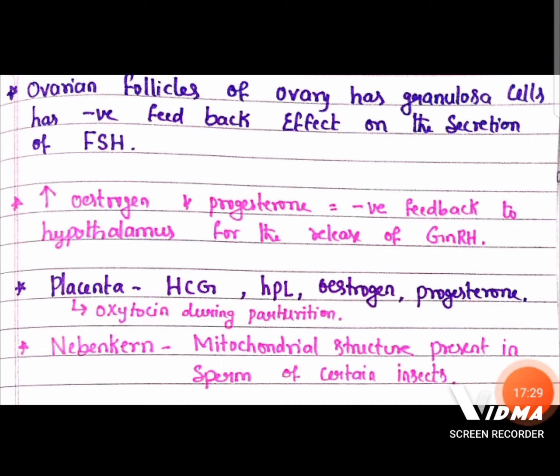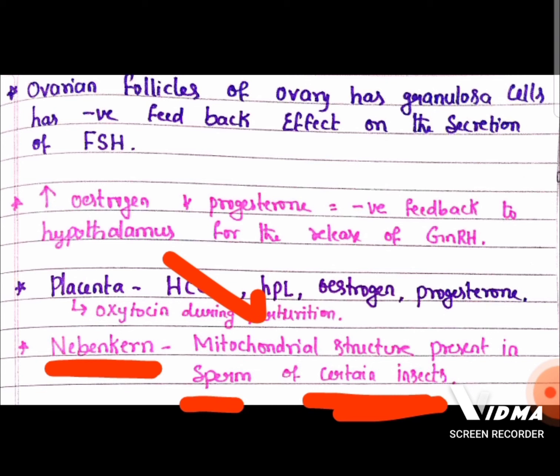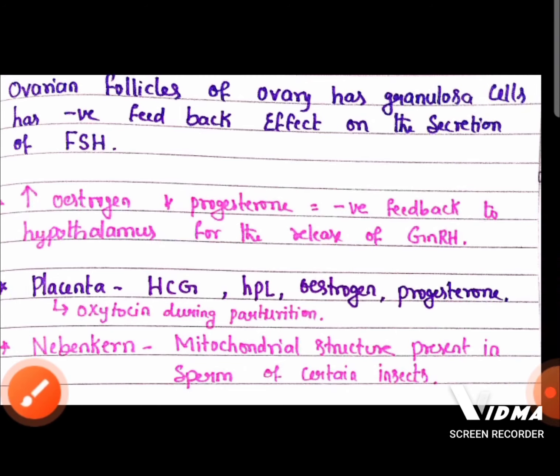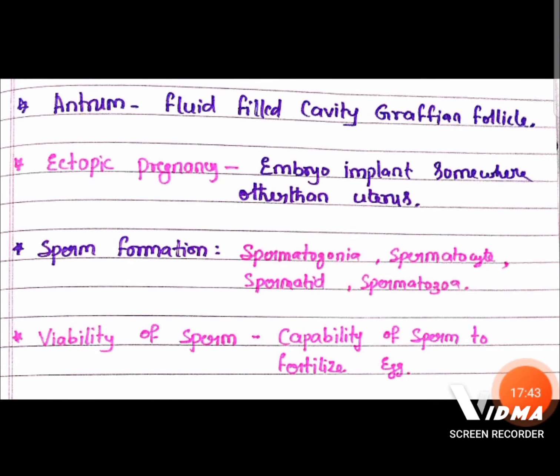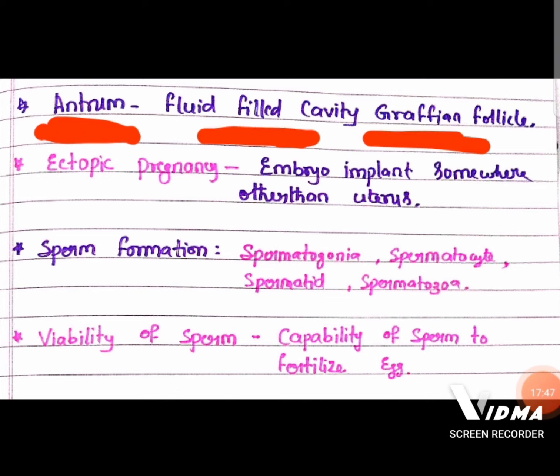And remember, Nebenkern is a mitochondrial structure present in the sperms of certain insects. Certain insects have a structure called Nebenkern, a mitochondrial structure present in the sperms of some insects. Then remember, the antrum is the part of the Graafian follicle where there is fluid.